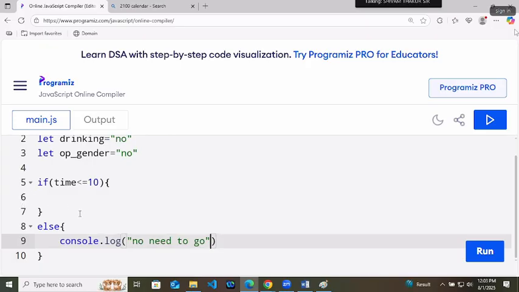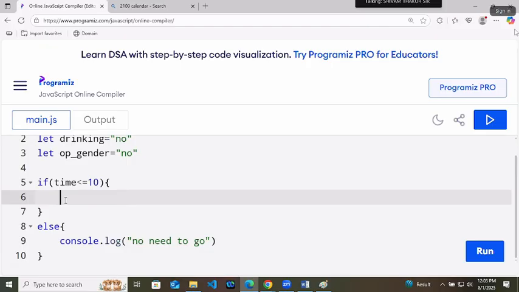Okay. Now, for the first condition, when time is less than 10, you check one more condition. Second sub condition, if drinking equals to no. Now, drinking is a string value, so you check the string only.